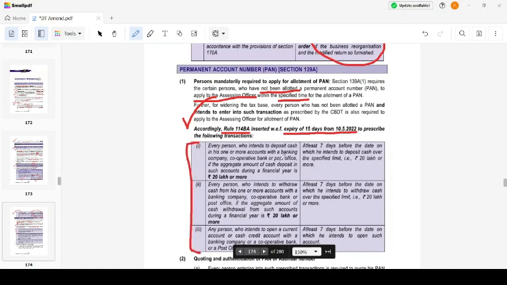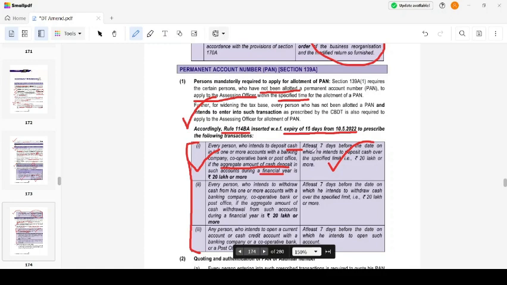Every person who intends to deposit cash in one or more bank accounts with a banking company, if the aggregate amount of such cash deposits during a financial year is 20 lakhs or more. If I'm going to deposit cash in the banking company, and the aggregate of deposits during the financial year is rupees 20 lakhs or more, then at least 7 days before the date on which he intends to deposit the cash, I have to apply to the assessing officer to allot me a PAN.